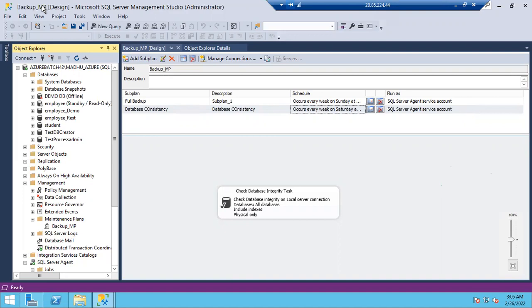So in the instance properties under Security, select SQL Server authentication, enter your password and confirm password. Then the SQL Server service must be restarted, and then you can connect using SQL authentication mode. So we just change the mode, right? Yes, right, fine.